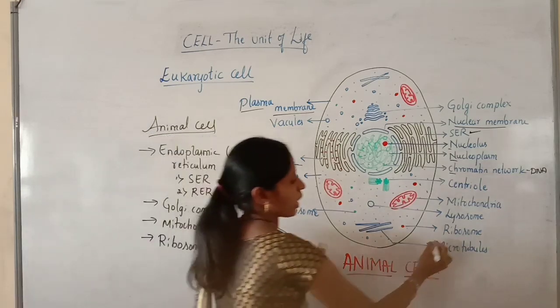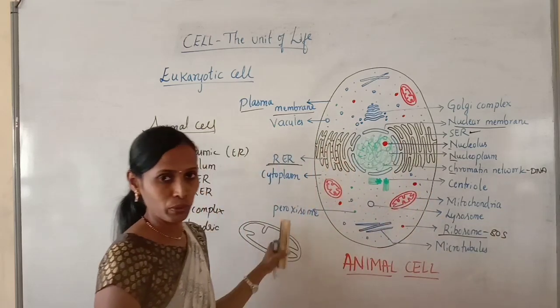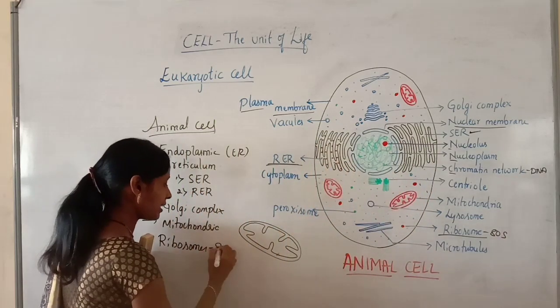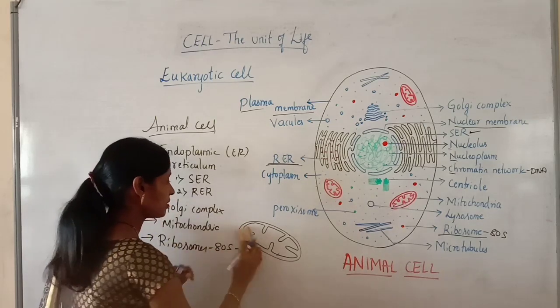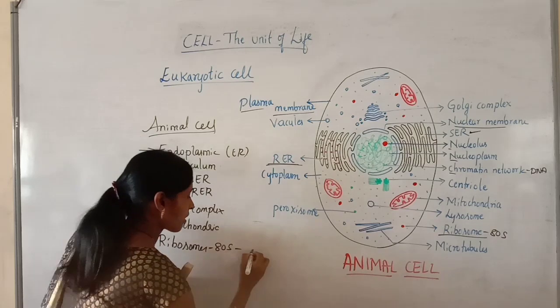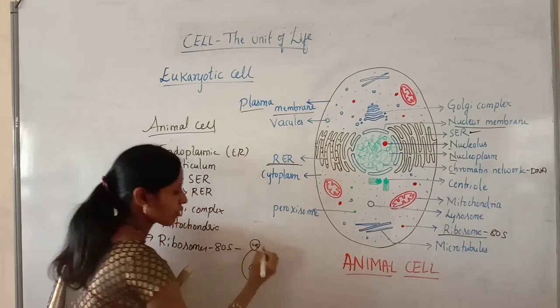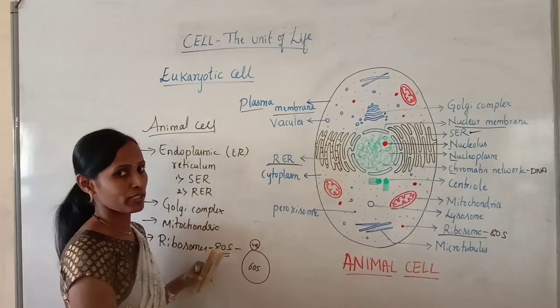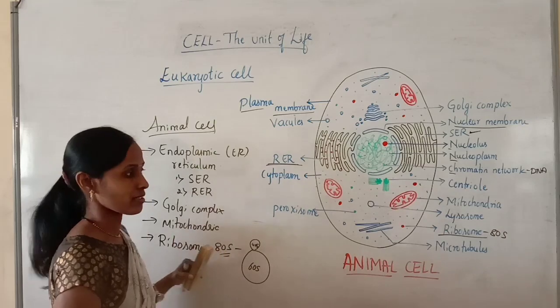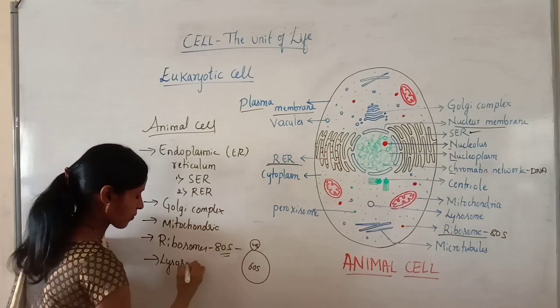So here ribosomes are present. Again they are 80S type because it is a eukaryotic cell, which contains 80S type of ribosomes having a larger 60S and a smaller 40S subunit. Both together it is the 80S type of ribosome present in all eukaryotic cells. Then other than this, lysosomes.